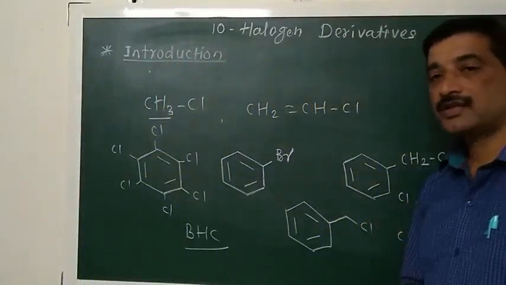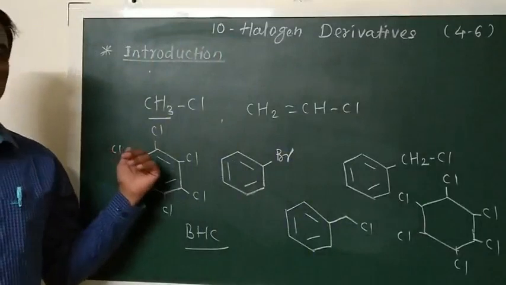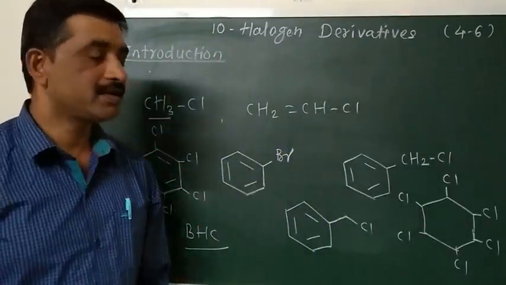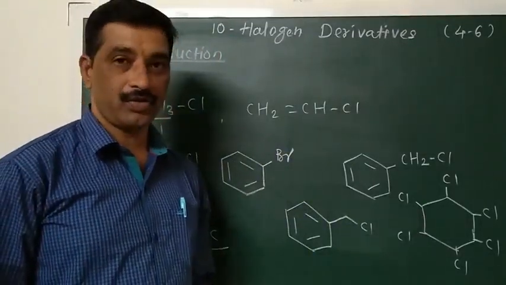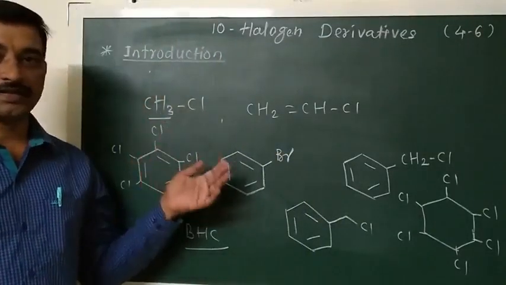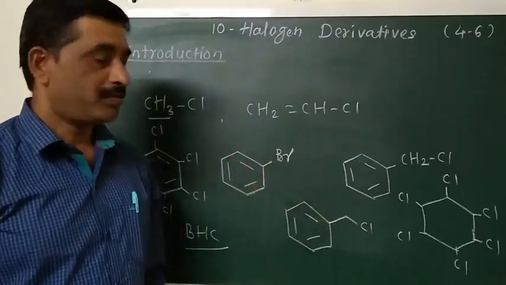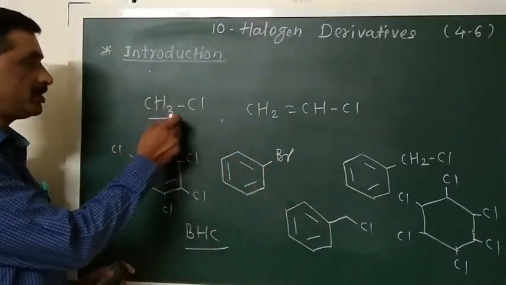So we just revise this point again. What are hydrocarbons? Hydrocarbons are organic compounds containing carbon and hydrogen in their molecule. Examples of hydrocarbons are alkanes, alkenes, alkynes, aromatic compounds; a number of different compounds are there.